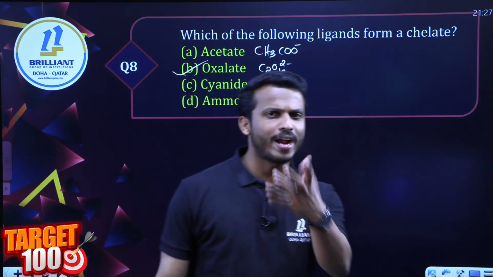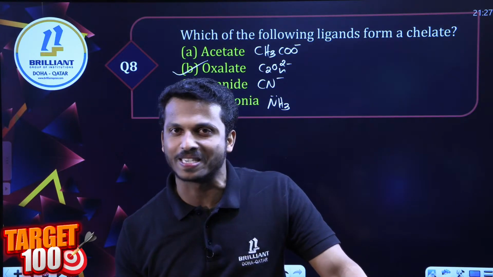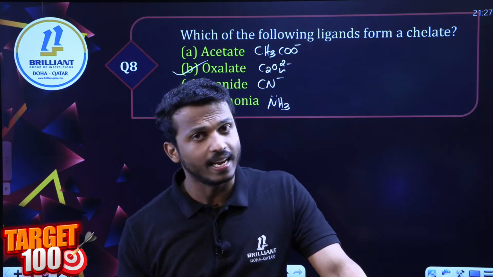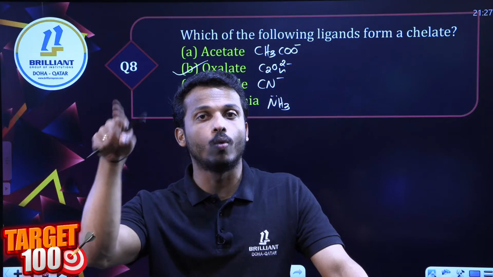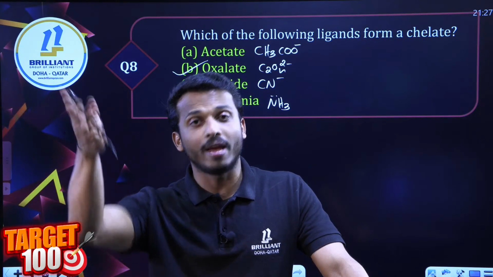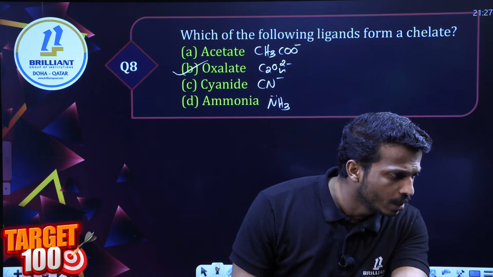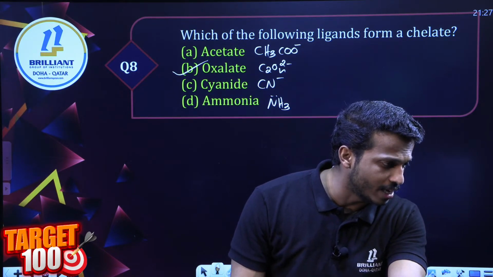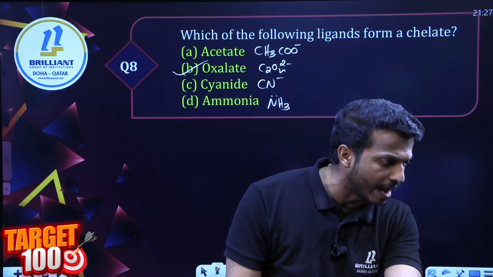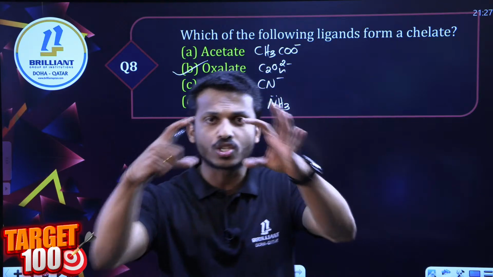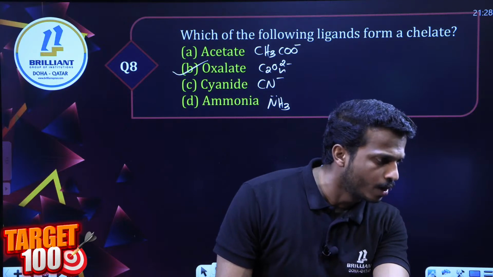A list of bidentate ligands: mostly we studied only two bidentate ligands in this chapter, right? Which are oxalate and EN. What is EN? Ethylene diamine or ethane 1,2-diamine. Those are the only two main bidentate ligands we had discussed in this chapter. Bidentate or polydentate ligands have an ability to form what? Ring structure with the metal. That is what we call a ring structure around the center metal atom.